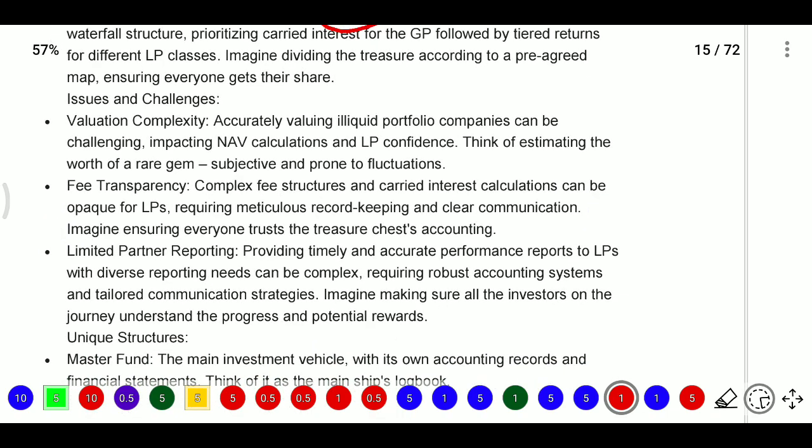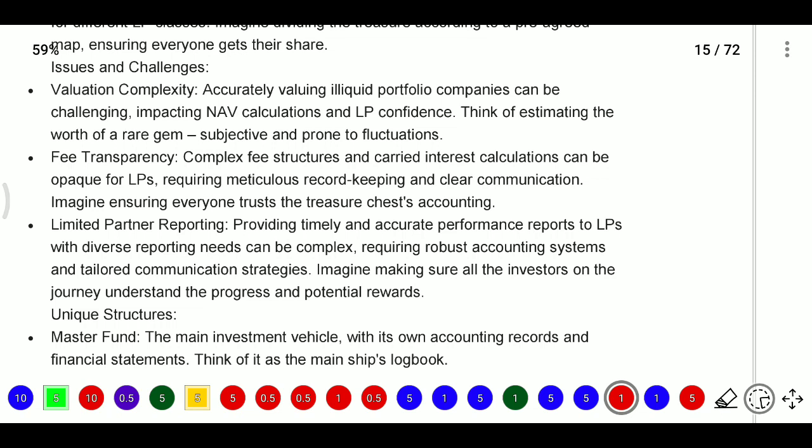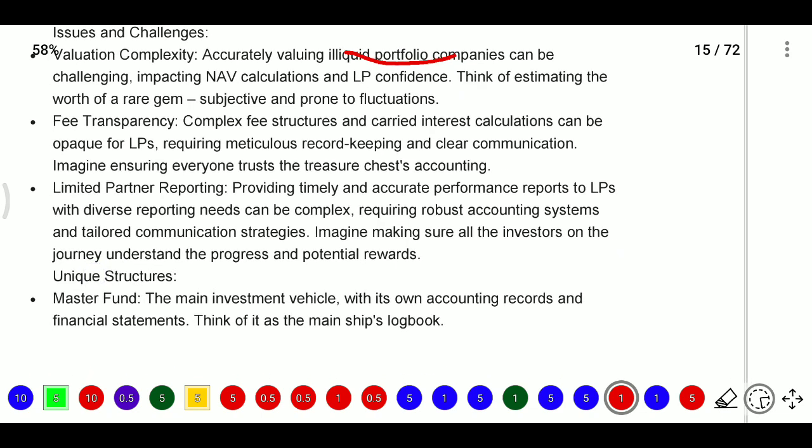Now, what are the issues and challenges in private equity? First, valuation complexity. Accurately valuing illiquid portfolio companies can be challenging. It is not easy to value the illiquid portfolio, and it impacts the NAV calculations, and the limited partner will feel the impact. Next, fee transparency: a complex fee structure and carried interest calculation can be opaque for LPs.